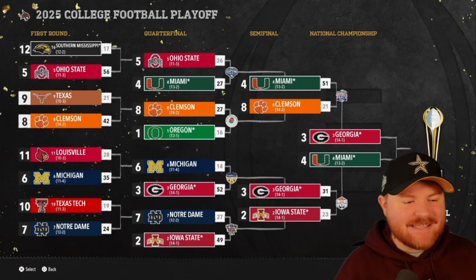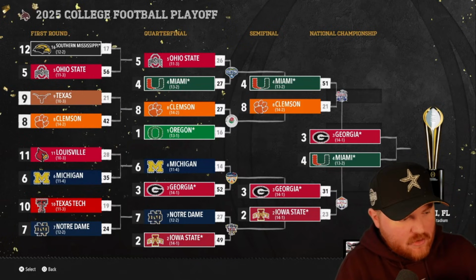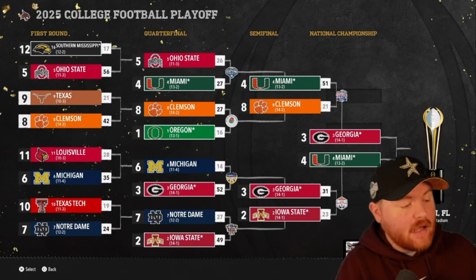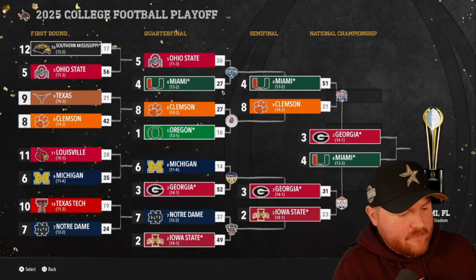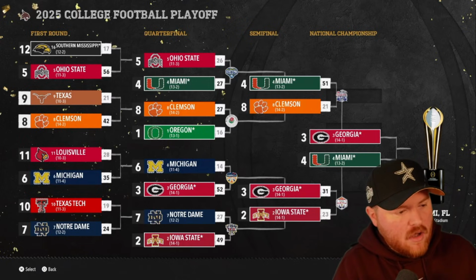Okay, our first year of the ACC as the SEC has Southern Miss making it. We have Louisville back in it for the second time. We have Iowa State in for the first time as a Big 12 team. Oregon makes it back. Miami as an SEC team won. Clemson as an SEC team won 2 games.